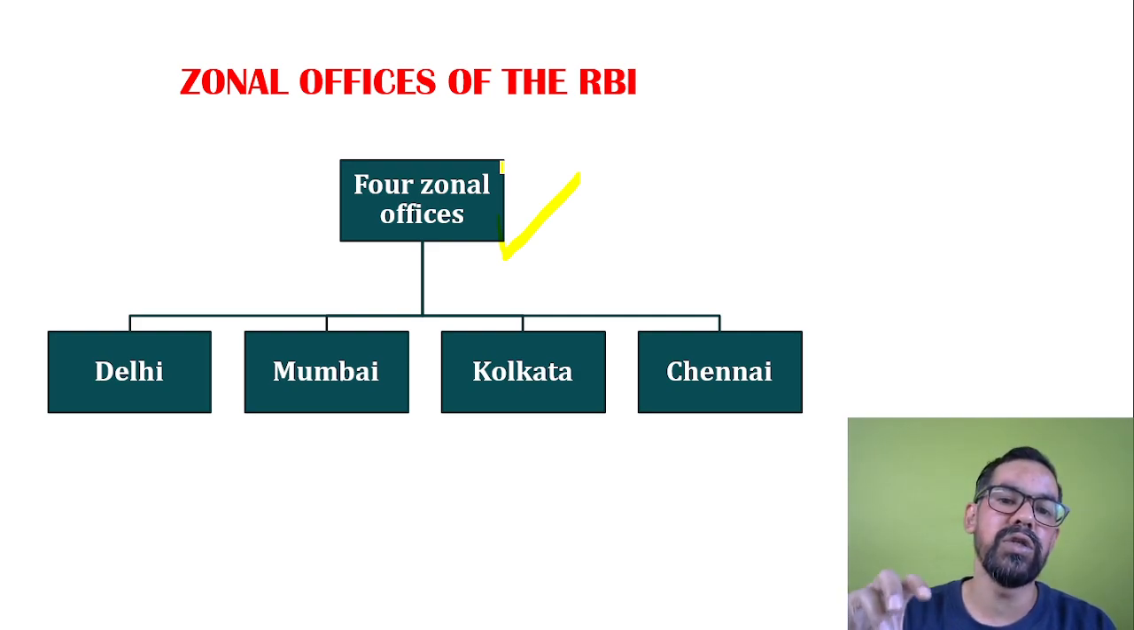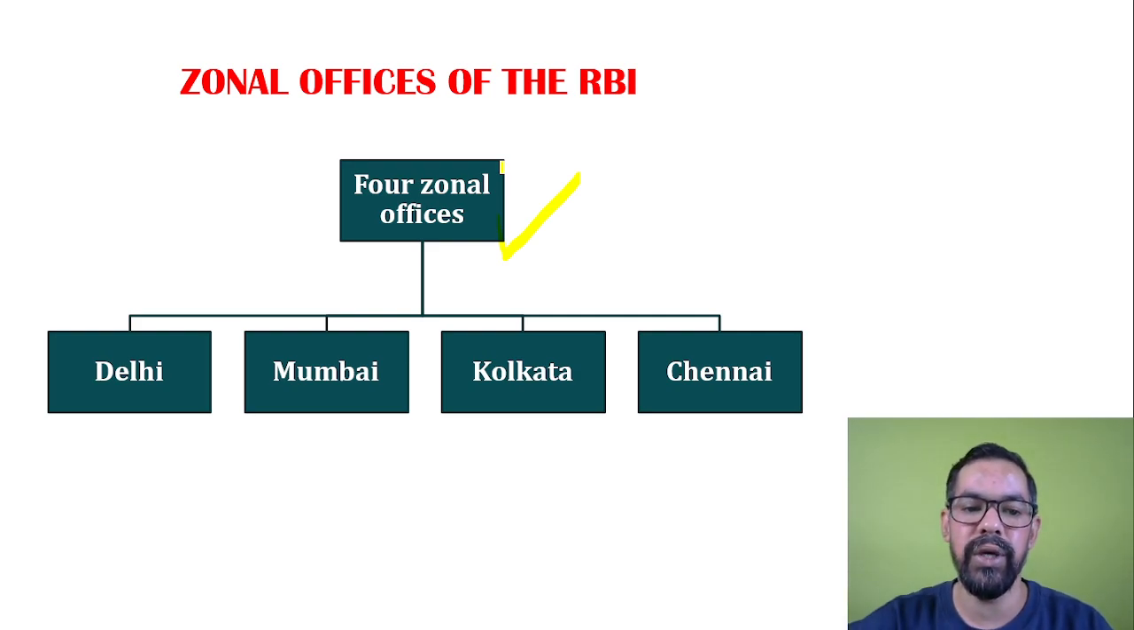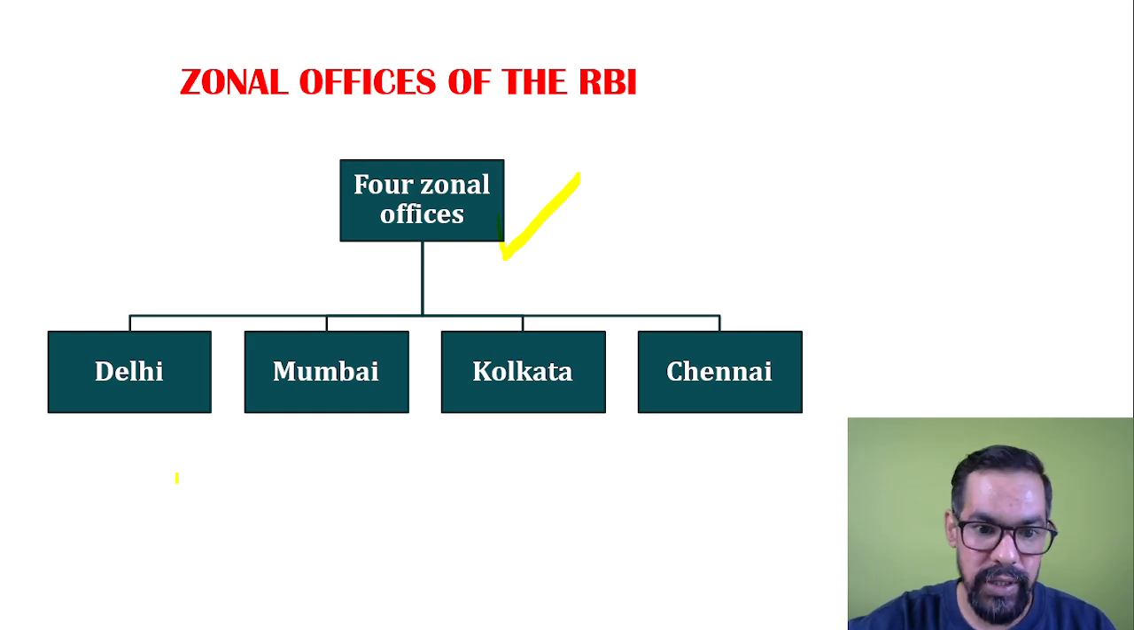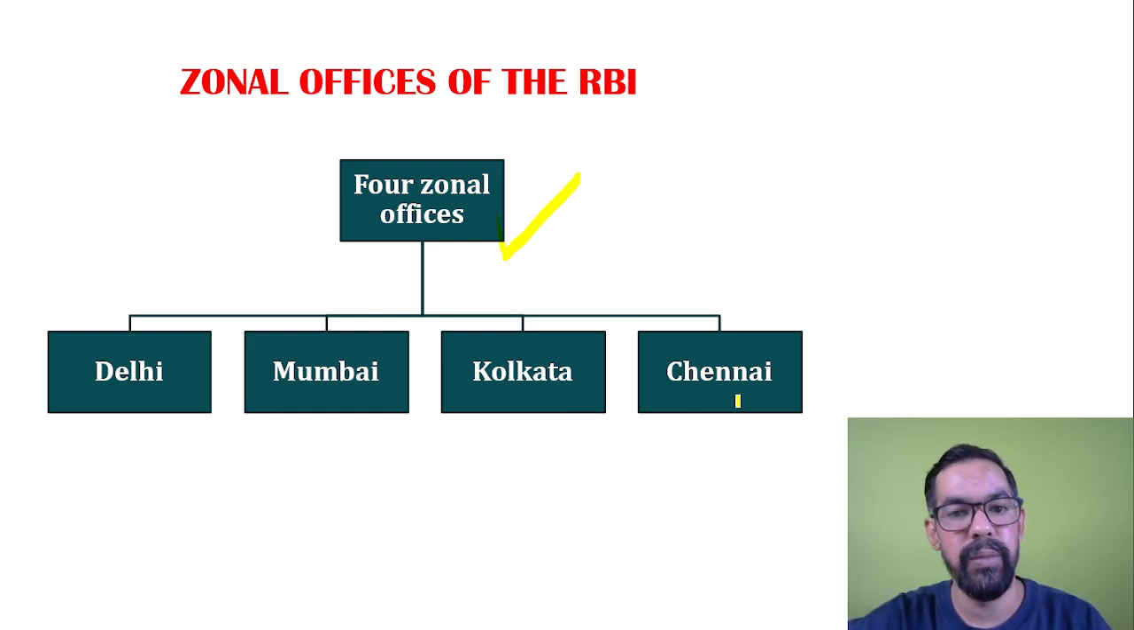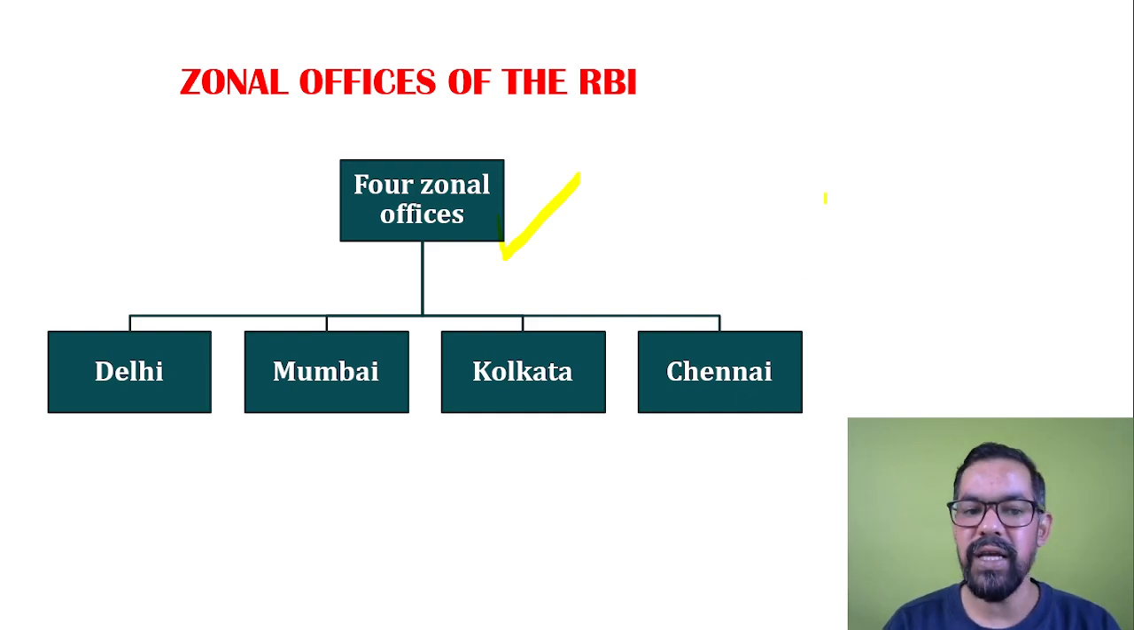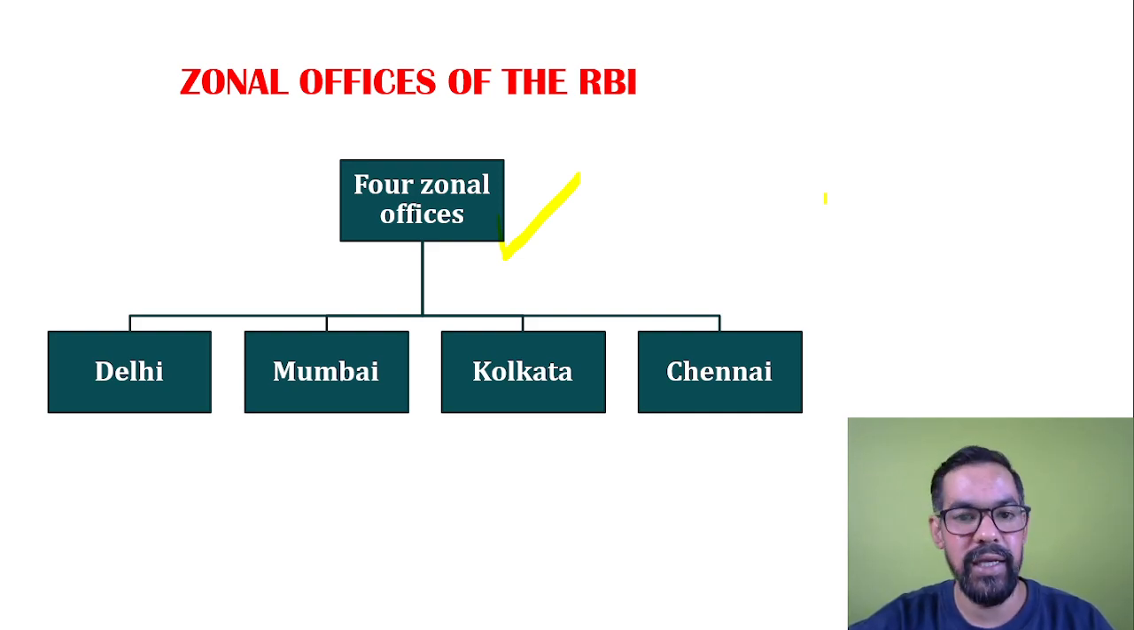They generally belong to these metropolitan cities. Whenever we talk about metropolitan cities in India, these are the four major cities: Delhi, Mumbai, Kolkata, and Chennai. So along with the RBI head office, RBI has four local board offices or zonal offices. These are located in Delhi, Mumbai, Kolkata, and Chennai.